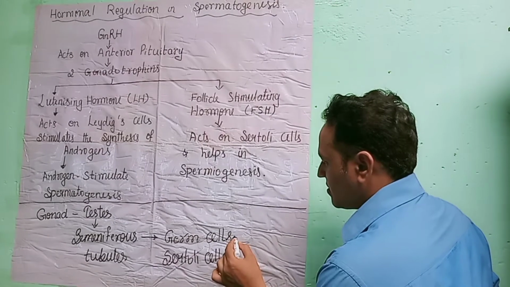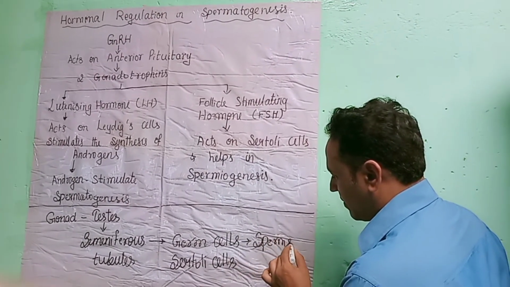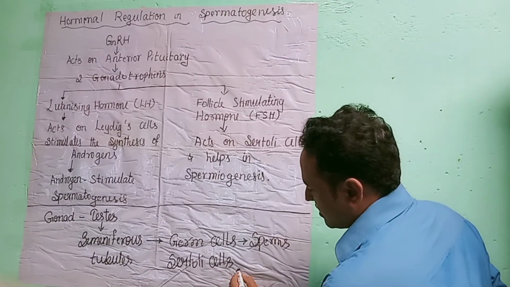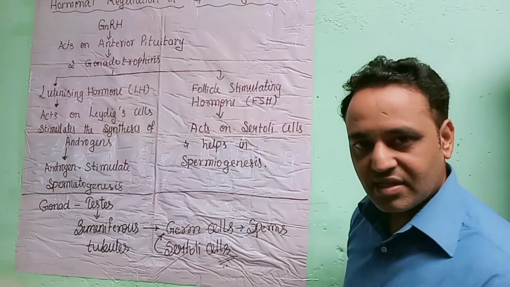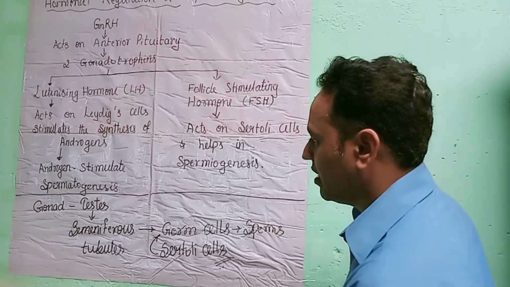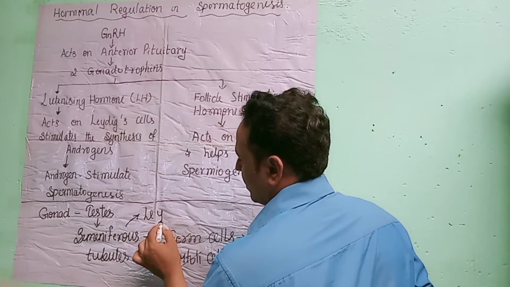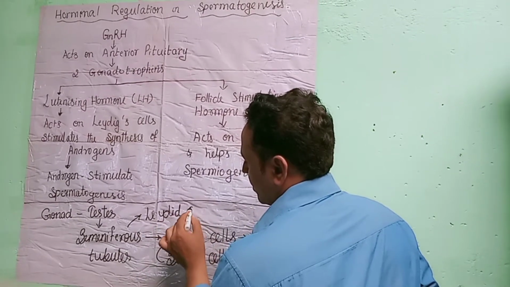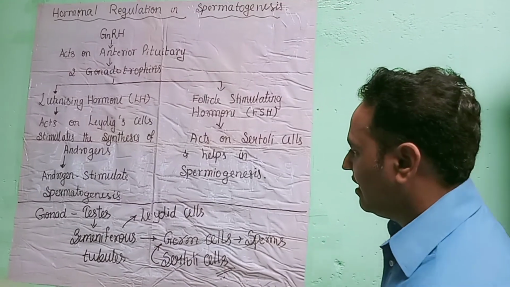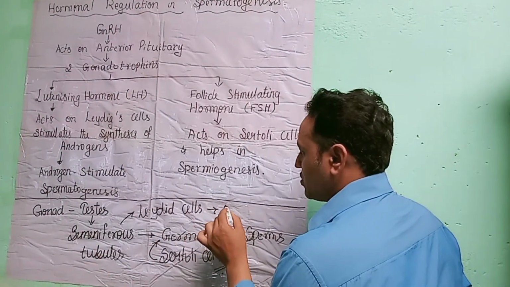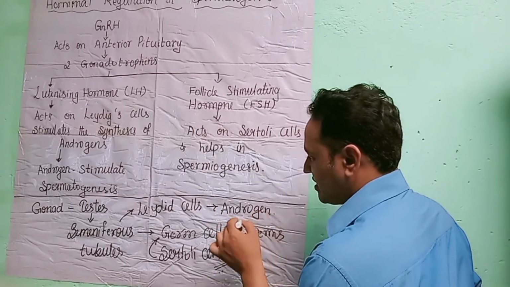The function of germ cell is to produce sperms. Sperms are the male gametes, whereas the Sertoli cell function is to nourish the germ cells. Between the seminiferous tubules you can find another type of cell called Leydig cell, and the function of Leydig cell is to produce the male sex hormone called androgen. This is the basic information.